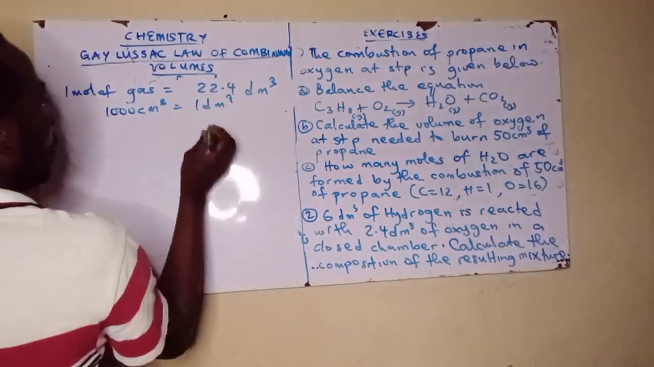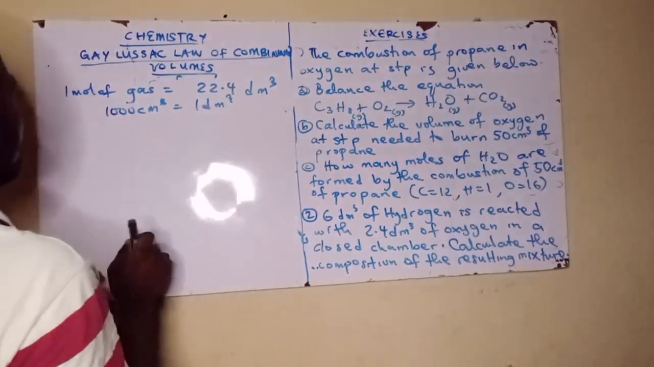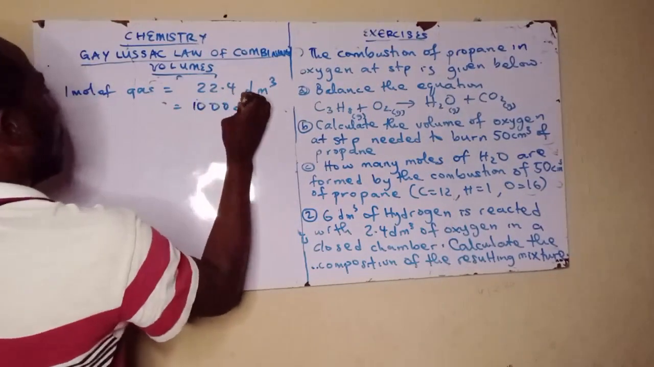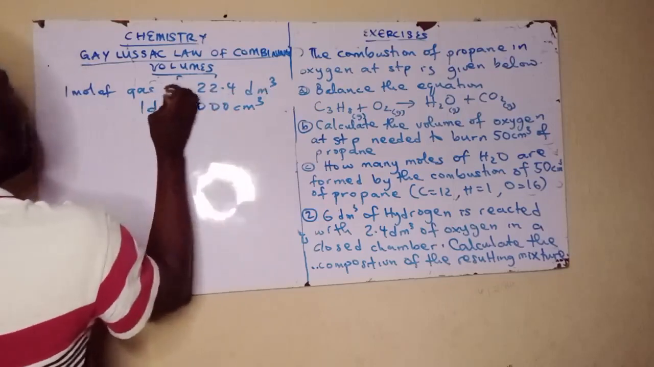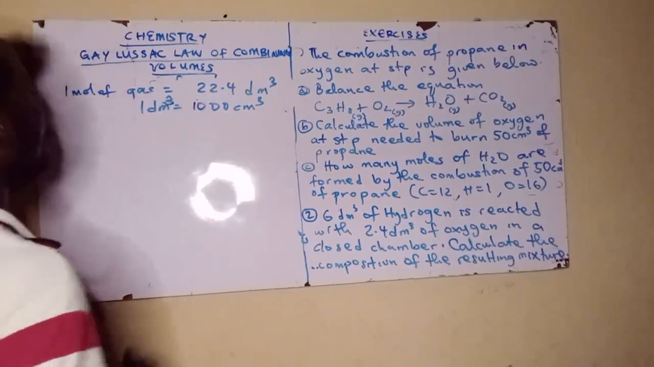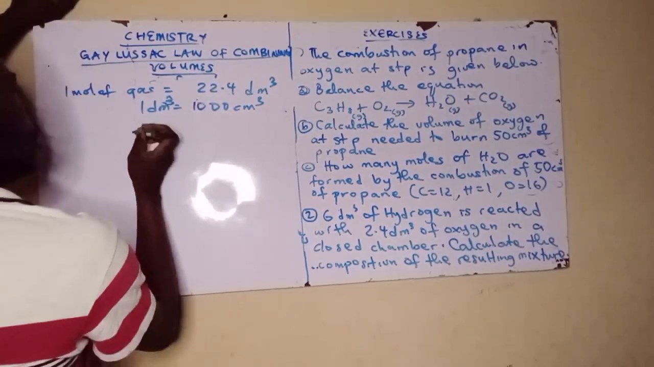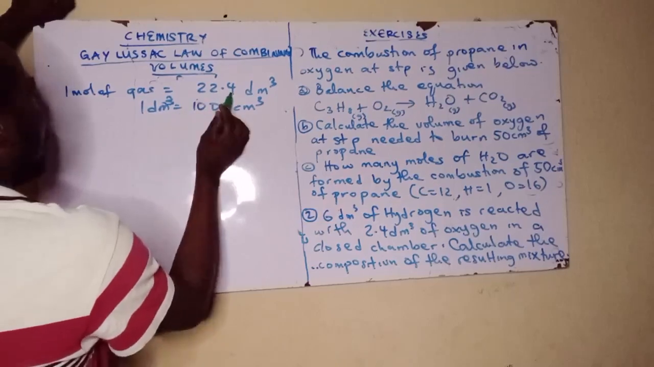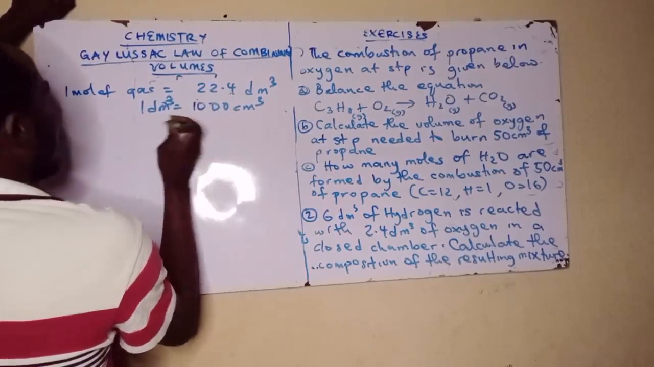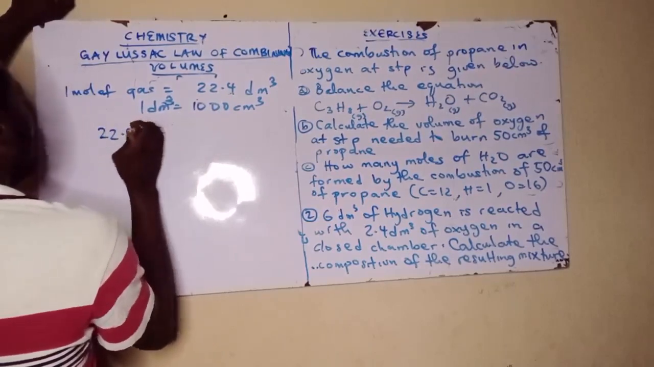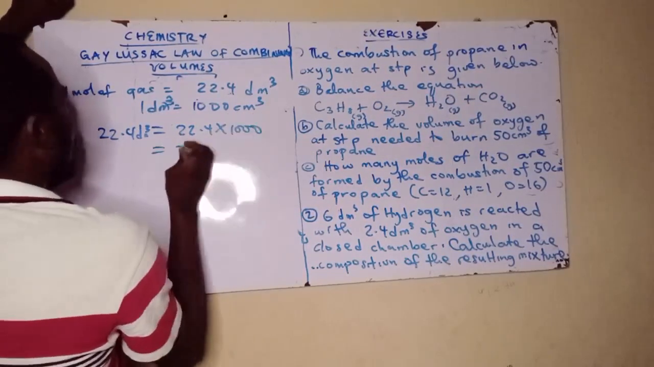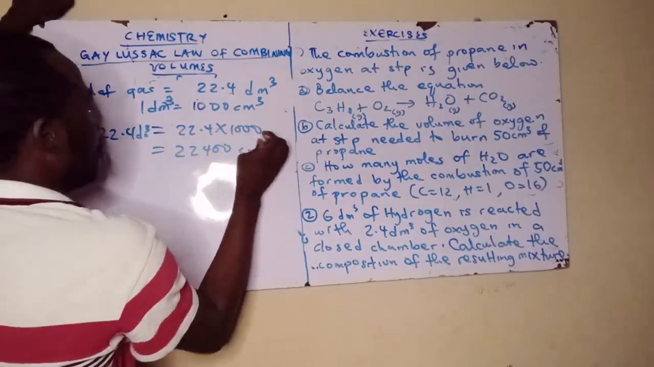So therefore, 1 dm³ is equal to 1000 cm³. So if this one is 22.4 dm³, then that means if I want to convert, 22.4 dm³ will now be equal to 22.4 times 1000, and that will be what? 22,400 cm³. Mo ti convert ẹ̀ báyìí.